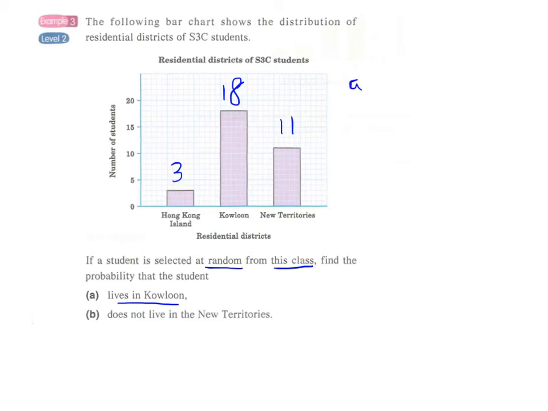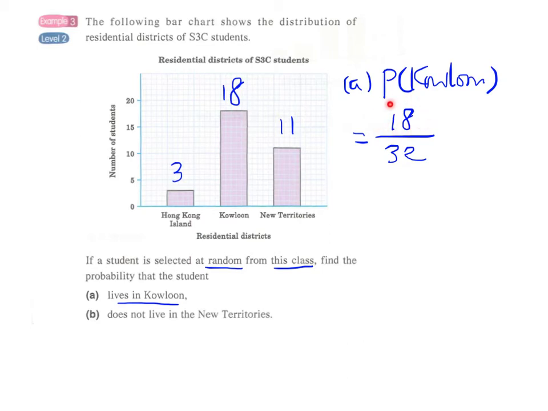So the answer for part A will be, we have a total of 32 students, 3 plus 18 plus 11. We have 32. And there are 18 students living in the Kowloon side. So this will be our number of favorable outcomes.